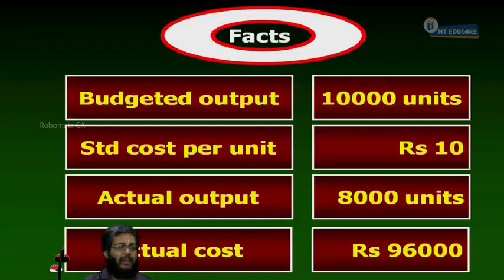Budgeted cost is equal to 10,000 units into 10, is equal to how much rupees? 1 lakh. Budgeted cost is equal to 1 lakh.